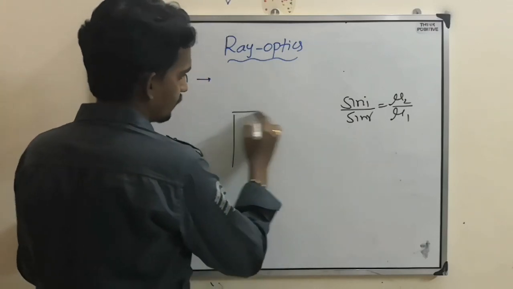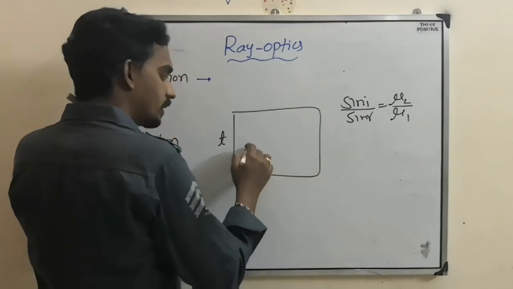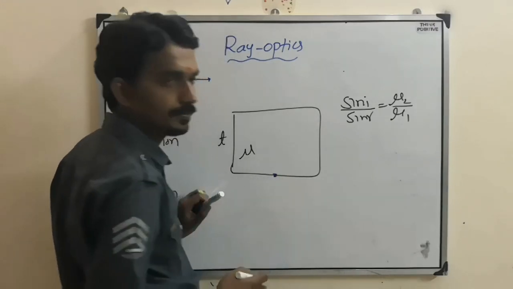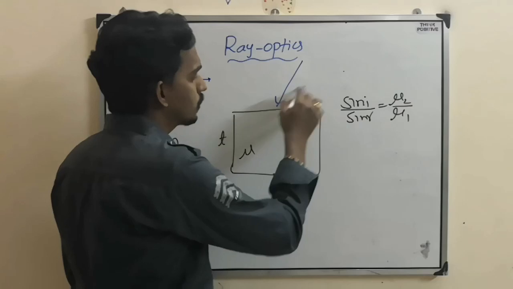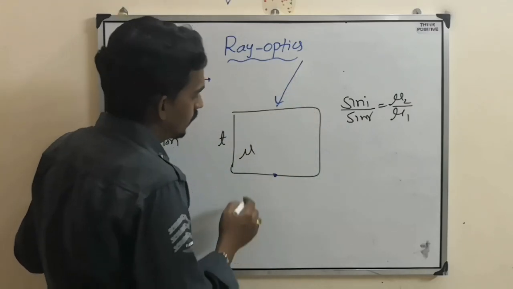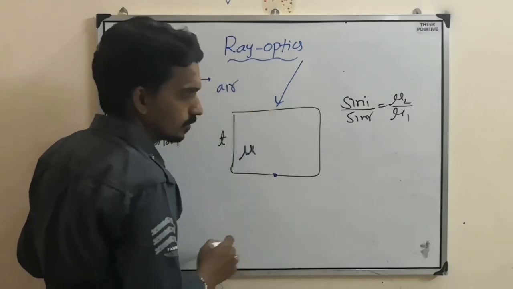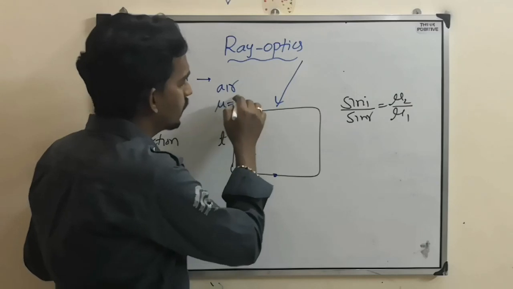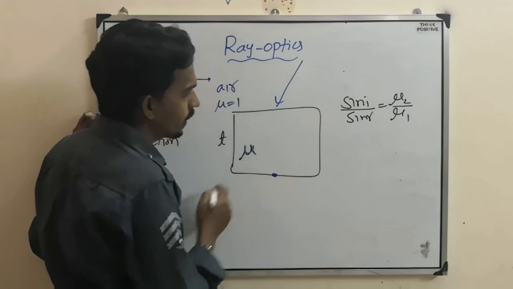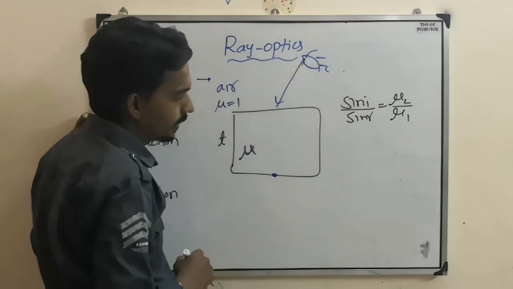there is a medium having refractive index mu and thickness t. Now there is one object here at the bottom, and when you observe from this medium, what will happen? Generally this is air medium, this is some medium. Air medium means refractive index approximately 1. So here the object is in the denser medium and the observer is in the rarer medium.